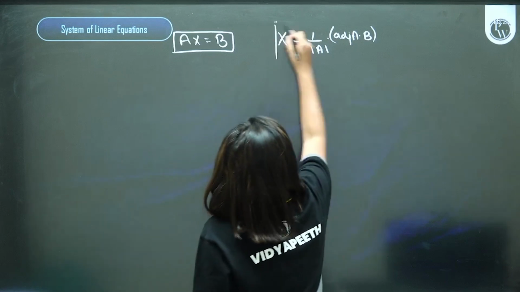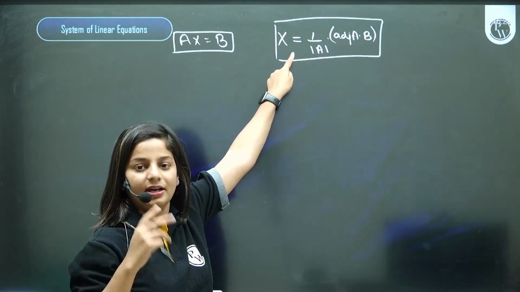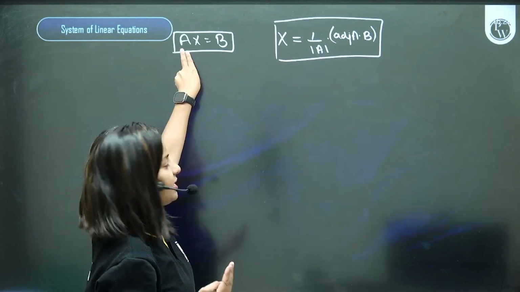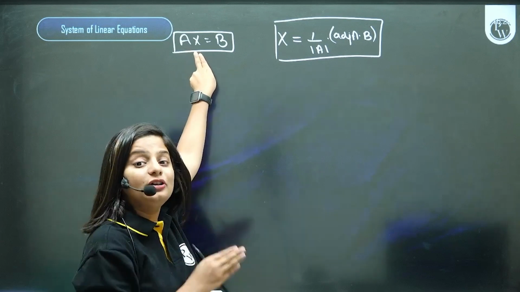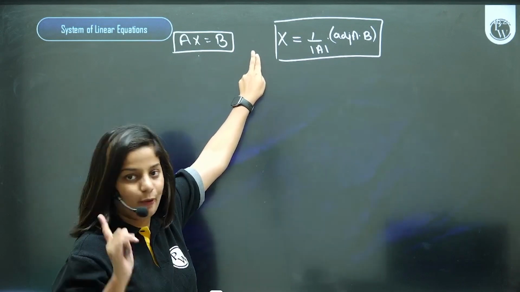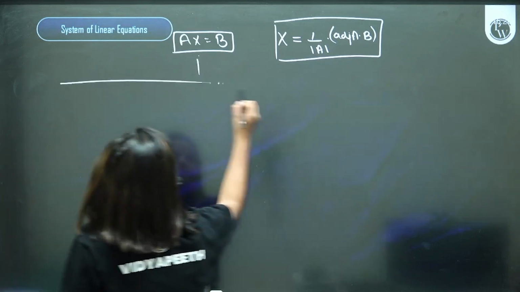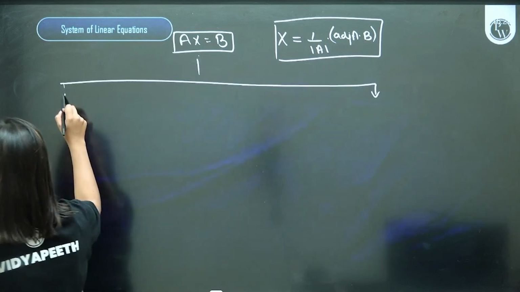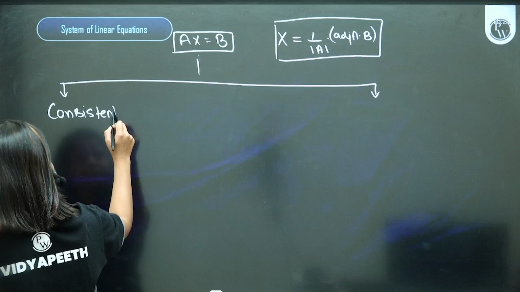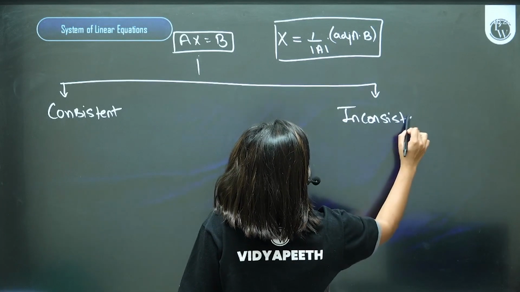What is x? X is a column matrix having variables x, y, or z, depending on whether there are 2 equations or 3 equations. What is A? A is a square matrix of all the coefficients, and B is a column matrix of all the constants. I hope you are able to connect. Now, based on this Ax equal to B, we will have whether the system of equations is consistent or inconsistent. Consistent means there is a solution. Inconsistent means there is no solution.